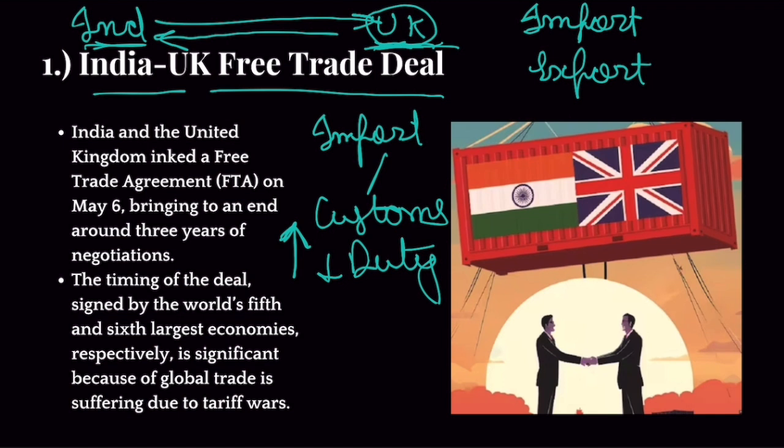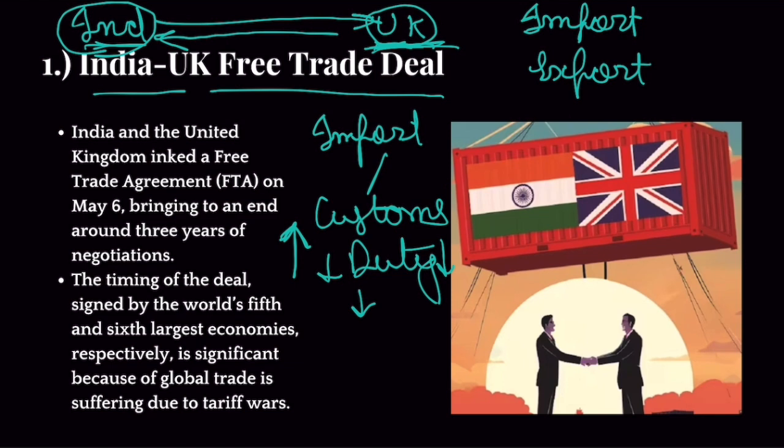And a similar demand is put forward by India also. India also wants less customs duty in UK so that its products can also be sold in the UK market at a cheap price. So basically, if both these countries decide to lower their customs duty, then trade between the two countries would flourish and both would stand to benefit.